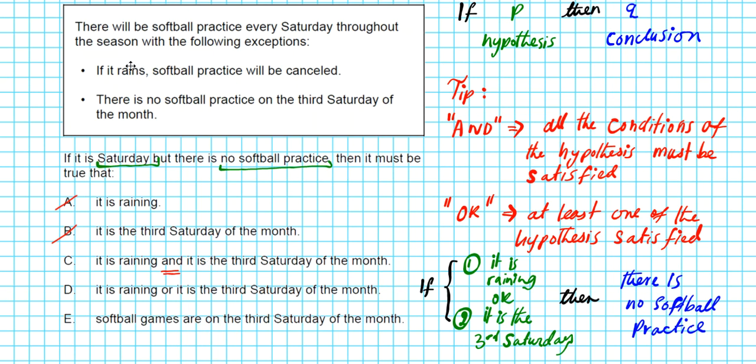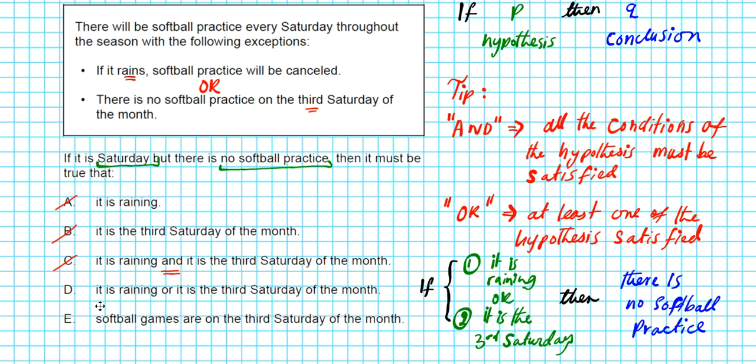But if you look at the statement here, you clearly see that if it's raining, that's sufficient for the cancellation. Or if it's the third Saturday, that's sufficient. This is an or condition, so option C is not correct because at least one of them is sufficient to cancel softball practice.